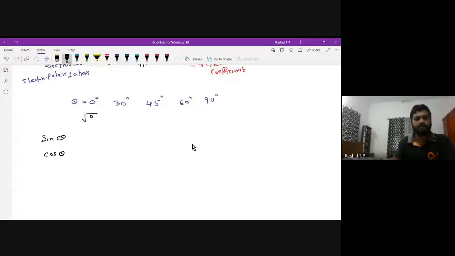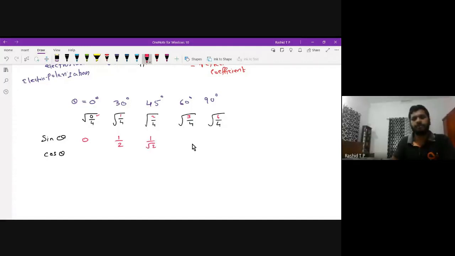You write the denominator 4, and next you write 0, 1, 2, 3, 4 in the numerator. Then 0 by 4 is nothing but 0. 1 by root 4, that is 1 by 2. Here 1 by root 2.